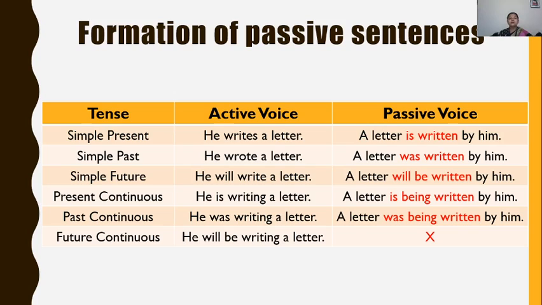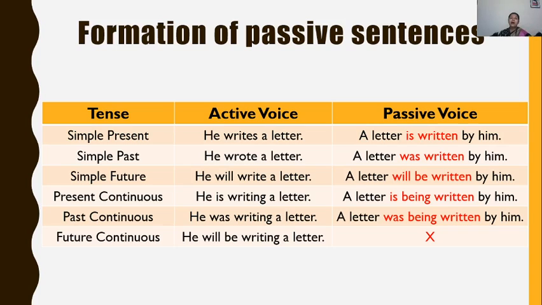Now, same as in present continuous tense, here the structure of the sentence will be a bit changed because in continuous we use verb ing form. So in present continuous tense, if the sentence is he is writing a letter, so a letter is being, because I have to join it with to be form. So which be form is used in continuous tense? Verb ing form, and that is why I am using being. So a letter is being written by him.